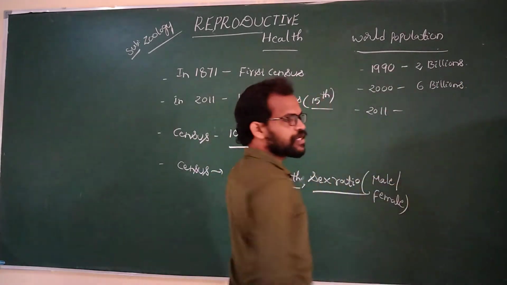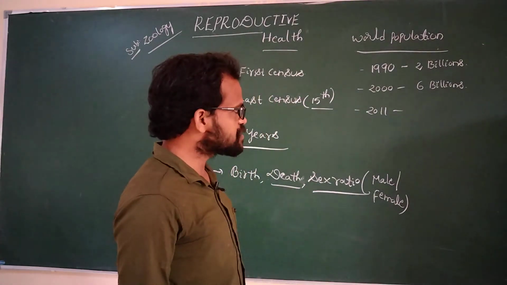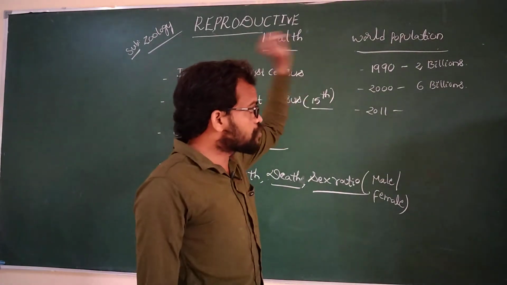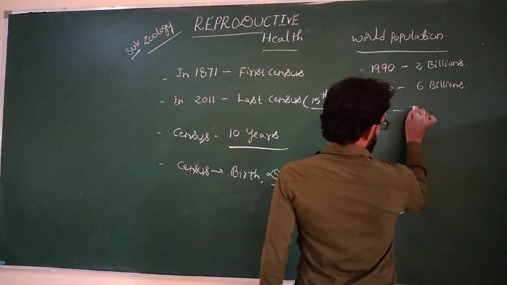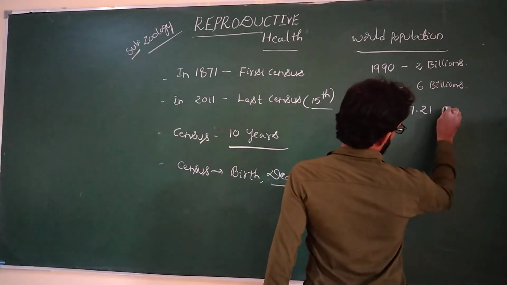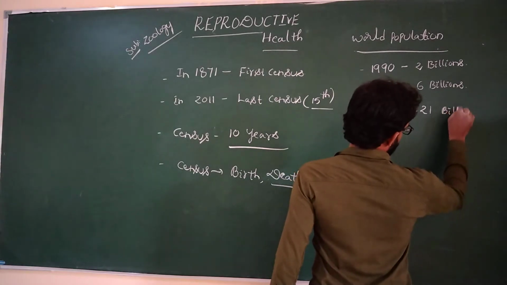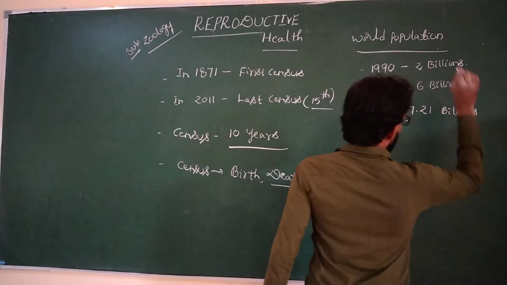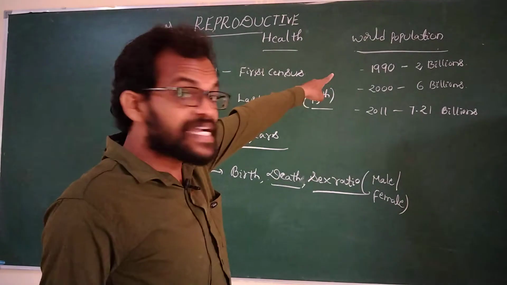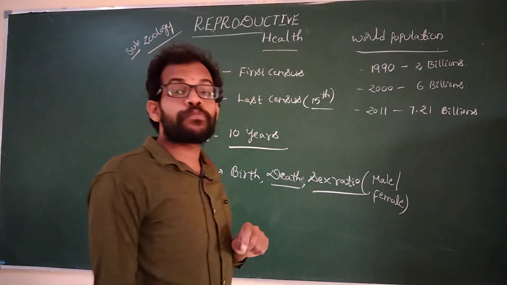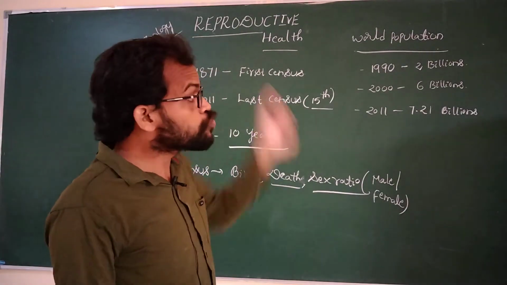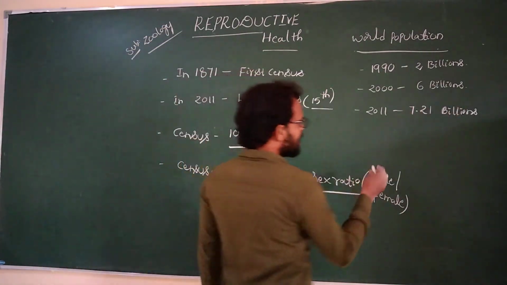In the year of 1990, 2 billions. In 2000, 6 billions. In 2011, 7.21 billions. What is the number? 2 billions in the year of 1990, 2000, 6 billions, 2011, 7.2 billions. Now the India population.